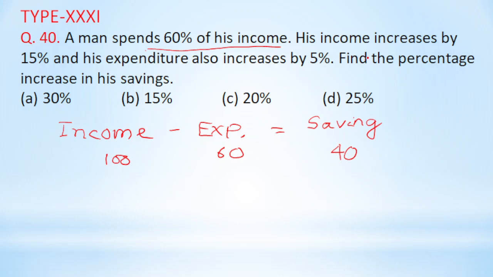Now his income increases by 15%. So new income is 115. His expenditure also increases by 5%.